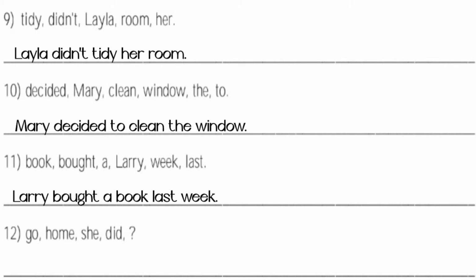Number 12. Go, home, she, did, question mark. So you have to make it an interrogative sentence. So it will be: did she go home?